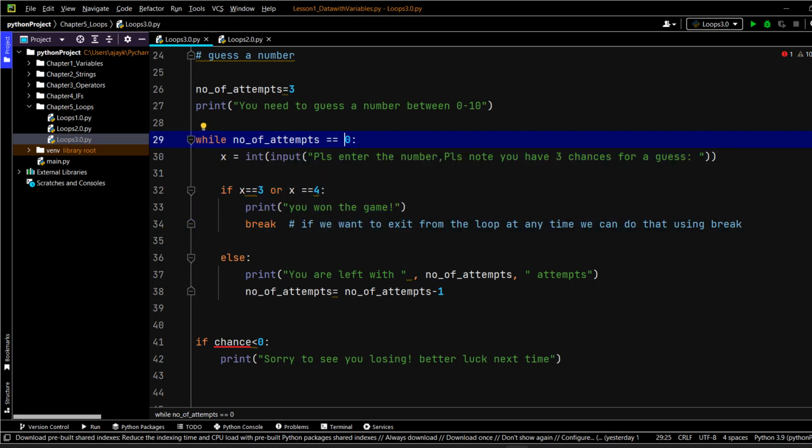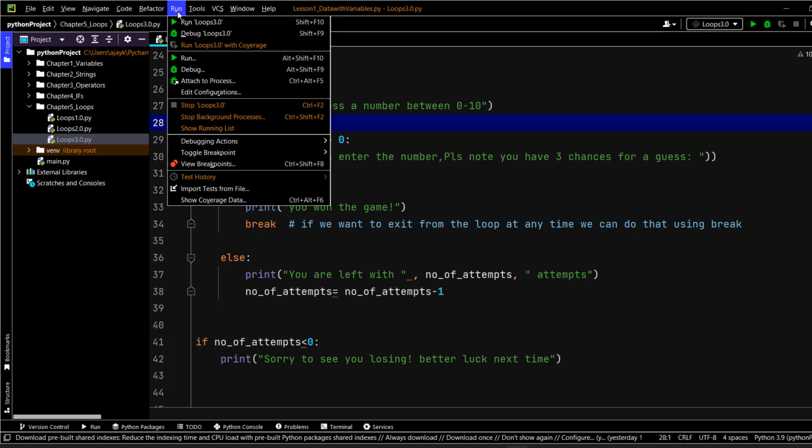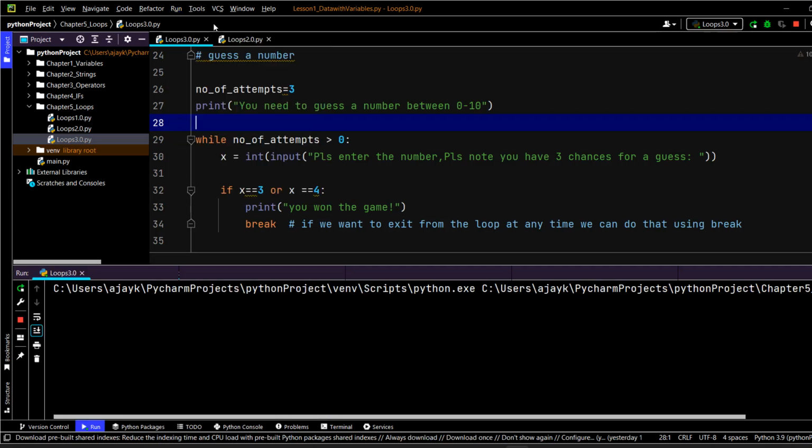So here we now have to write a different condition so that we can meet the expectations. Because right now, if I run this, I think the program will not run. So maybe we can say greater than 0. I think that makes sense. And then the moment the number of attempts becomes 0, or less than 0, we should exit. I'm just guessing. I think this should run, but maybe I can be wrong. So let's just go and run this program.